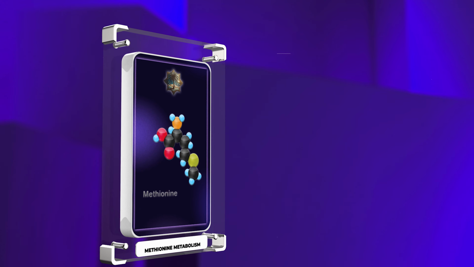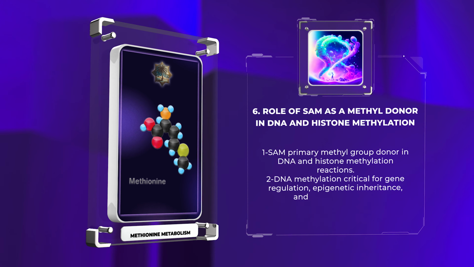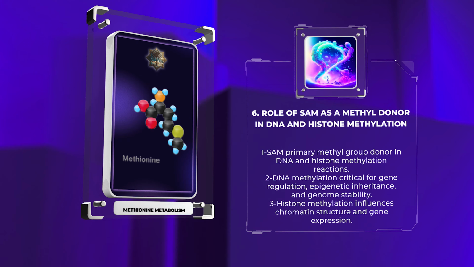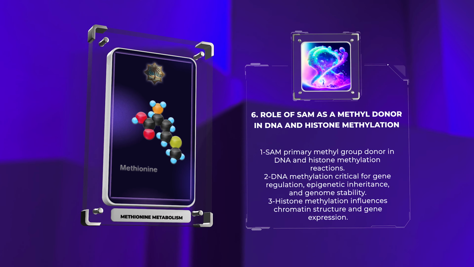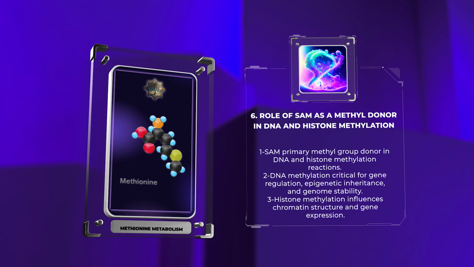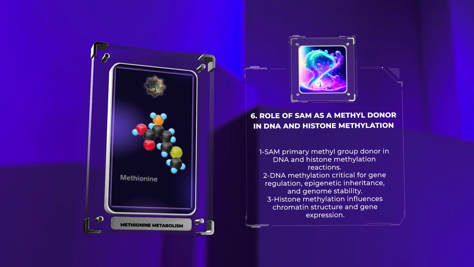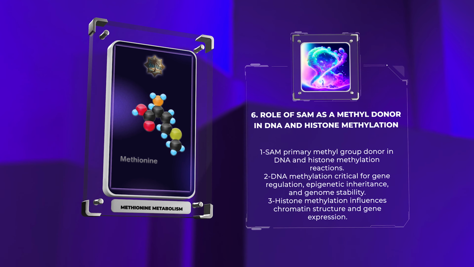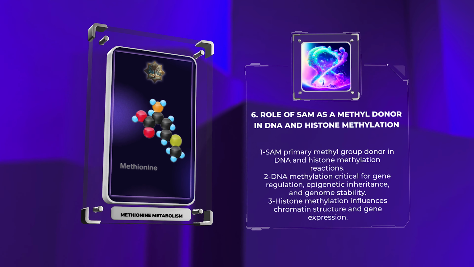SAM serves as the primary methyl group donor in DNA and histone methylation reactions. DNA methylation plays a critical role in gene regulation, epigenetic inheritance, and genome stability. Histone methylation, on the other hand, influences chromatin structure and gene expression by altering the accessibility of DNA to transcriptional machinery. The pattern and extent of DNA and histone methylation are tightly regulated and can have profound effects on cellular processes, including development, differentiation, and disease states. Dysregulation of methylation processes can contribute to various pathologies, including cancer, neurodegenerative disorders, and metabolic diseases.